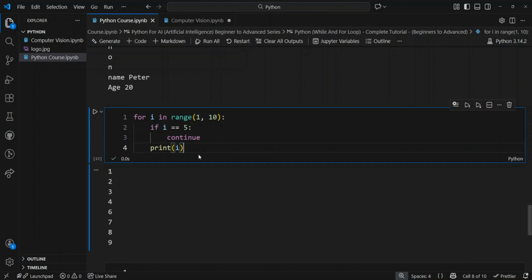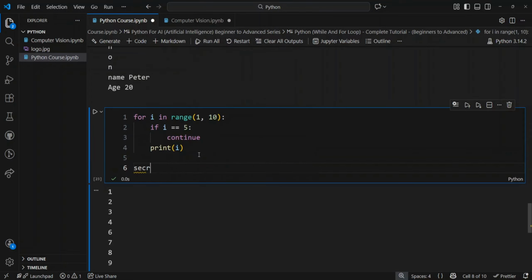Let's code a real example and we will create a number guessing game, and the user will be asked continuously until he enters the secret number. Let's say, for example, we create a secret number first. Secret number is equal to, for example, let's say 7, and we'll also create a guess equal to 0.